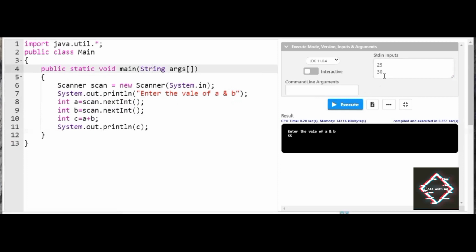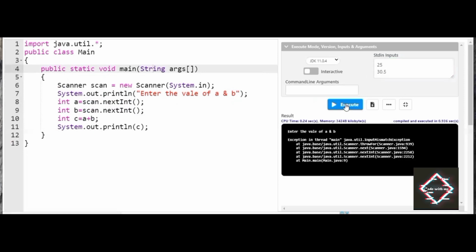Now what I will do, friends, is change the value of b to 30.5. When I try to execute the program, it is showing exception in thread main java.util.InputMismatchException. You can clearly see here the input mismatch exception. So now the question arises: how do we overcome this kind of scenario?